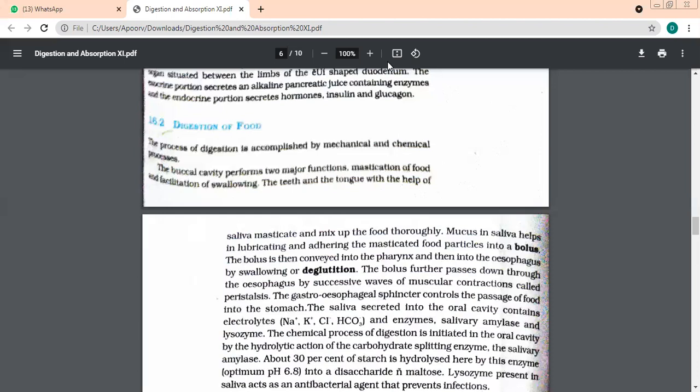We just talked about mucus and we said saliva contains mucus. Saliva contains many other things. Let us talk about what. Number one, it contains mucus, which helps in lubrication of the food. What does saliva contain apart from this? It contains electrolytes: sodium ions, potassium ions, chloride ions, and bicarbonate ions. Name the 4 ions which are present in saliva.